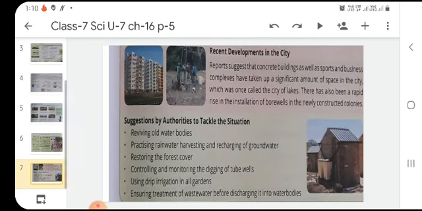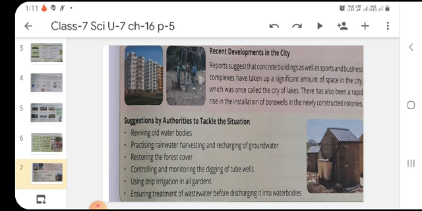Now, what are the recent developments in the city and what are the suggestions taken by the authorities to tackle this type of situation? A report suggests that concrete buildings as well as sports and business complexes have taken up a significant amount of space in the city, which was once called the city of lakes. There has also been a rapid rise in the installation of borewells in the newly constructed colonies.